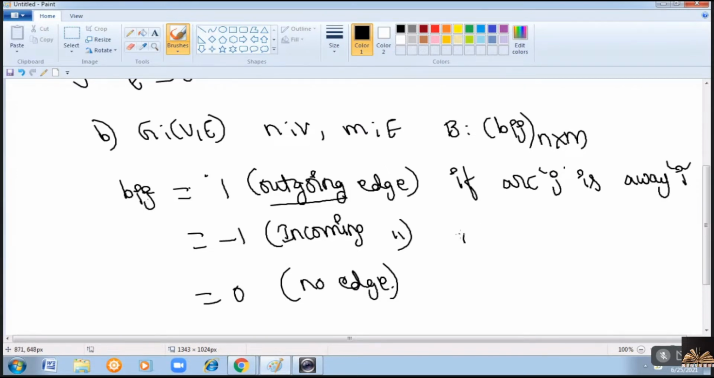Now, if the arc J is coming towards the vertex I, then it is -1. If there is no edge, then it is 0. Is it clear? Please go through it once.